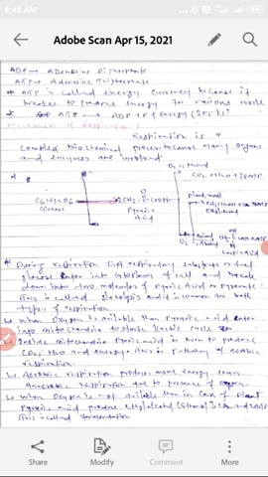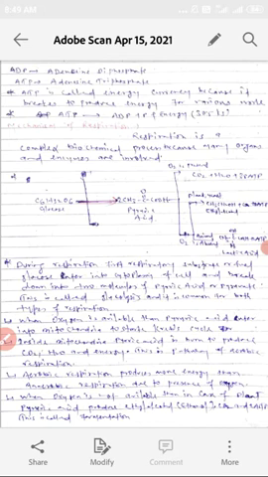Next, respiration. First, the respiratory substrate or food is glucose. It enters the cytoplasm of the cell and breaks down into two molecules of pyruvic acid or pyruvate. This is called glycolysis, and it is common for both types of respiration. When oxygen is available, pyruvic acid enters into the mitochondria to start the Krebs cycle. Inside the mitochondria, pyruvic acid is burned to produce CO2, water and energy. This is called aerobic respiration. Aerobic respiration produces more energy than anaerobic respiration due to the presence of oxygen.